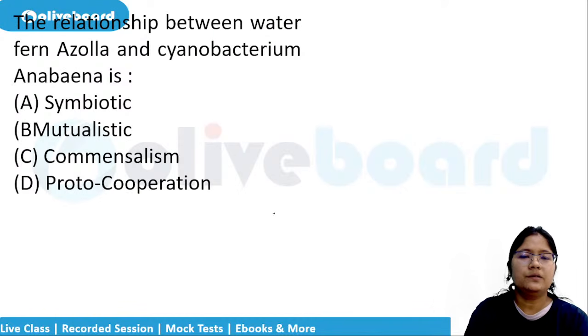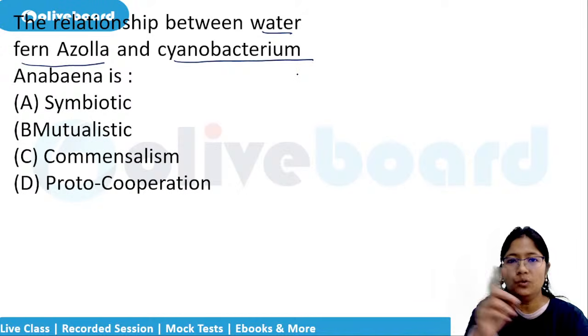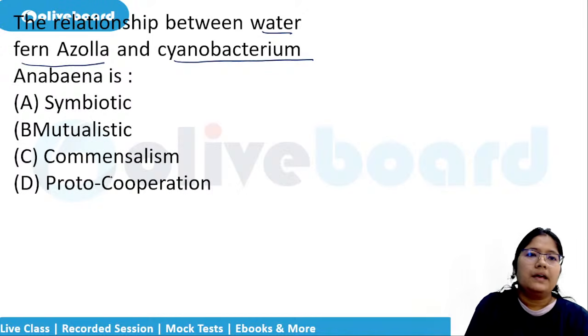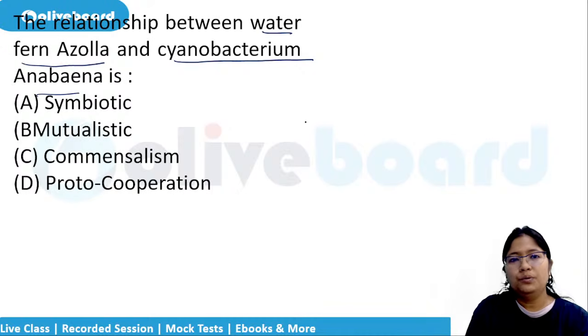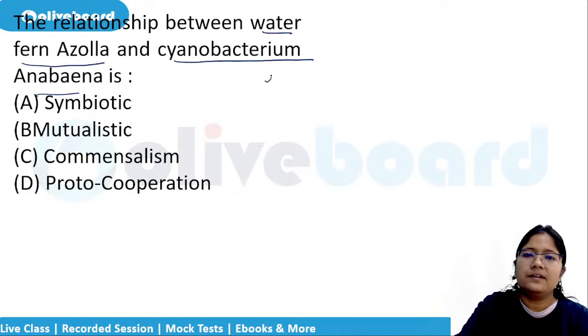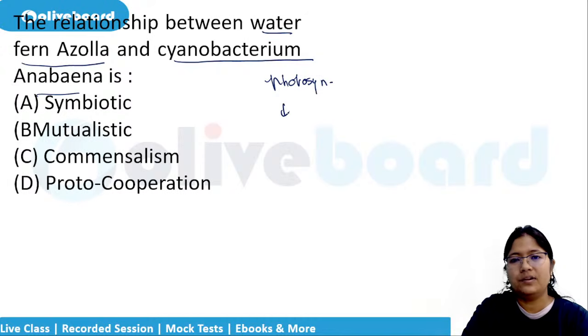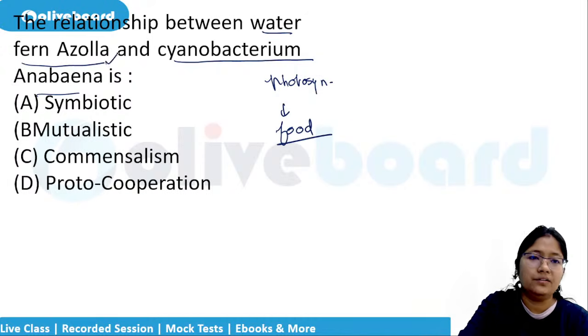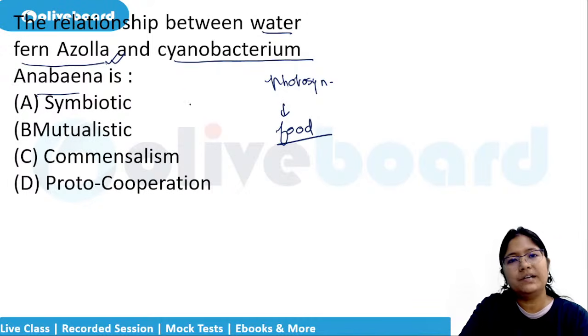Coming to the next one, the relationship between water fern Azolla and cyanobacterium Anabaena, that is the blue-green algae, they will do the photosynthesis, they will make their own food, so they will provide the fern with the food. So what does the fern need to do? Provide the shelter.